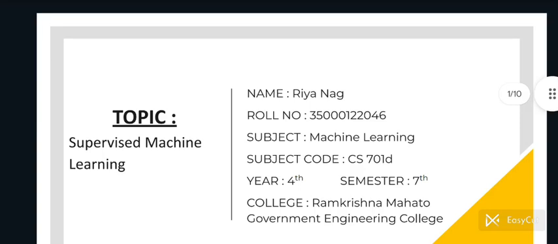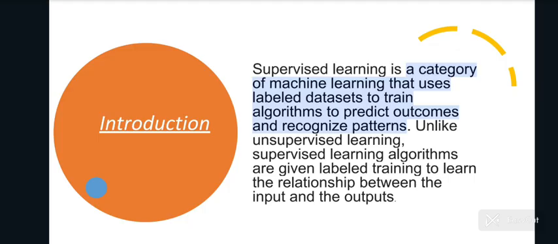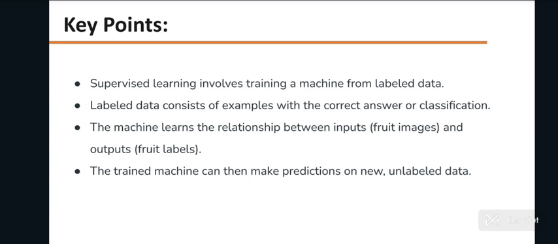Today, my topic is Supervised Machine Learning. Index page. Introduction. Supervised learning is a category of machine learning that uses labeled datasets to train algorithms to predict outcomes and recognize patterns. Unlike unsupervised learning, supervised learning algorithms are given labeled training data to learn the relationship between the input and the outputs.